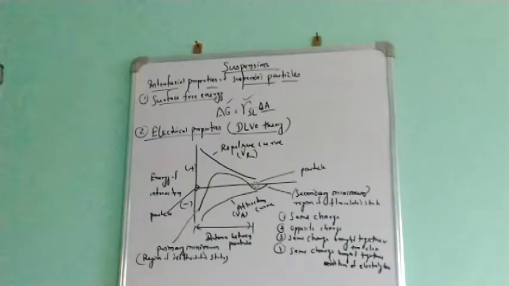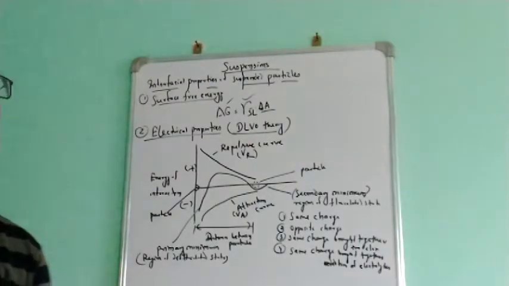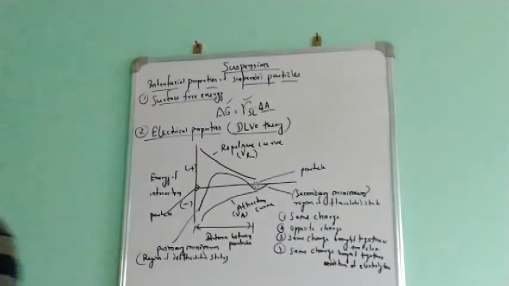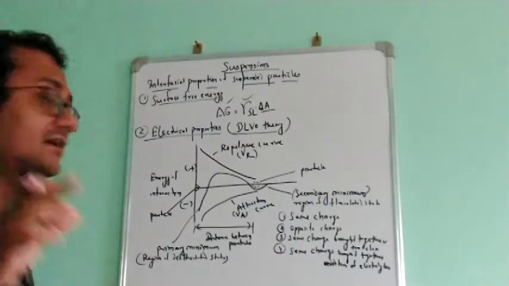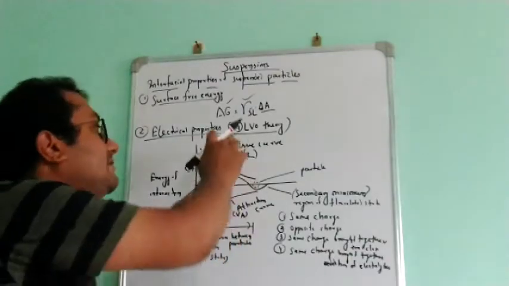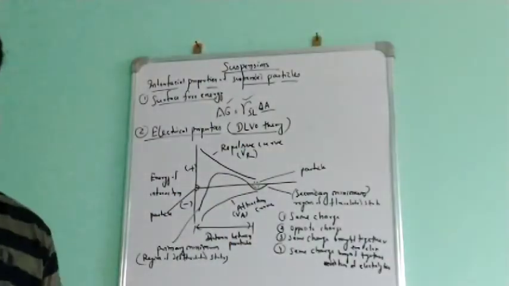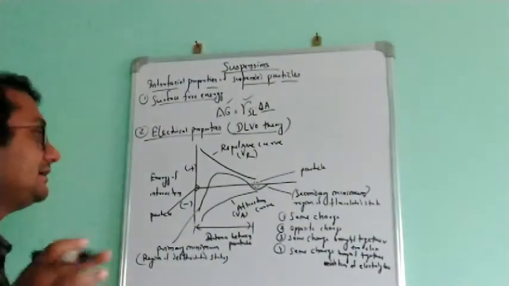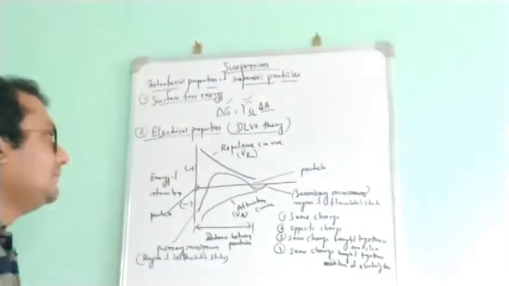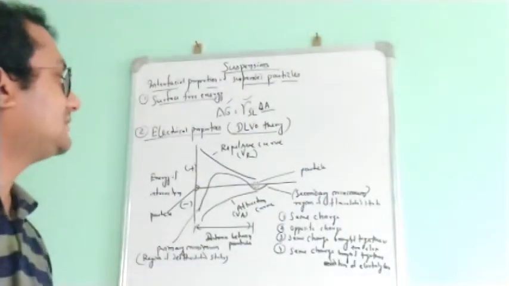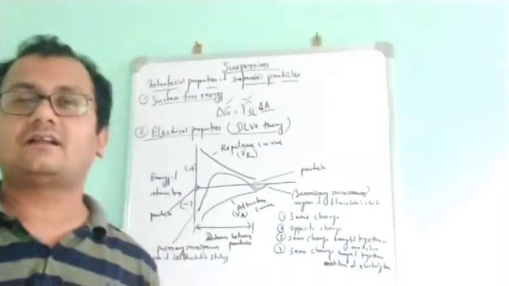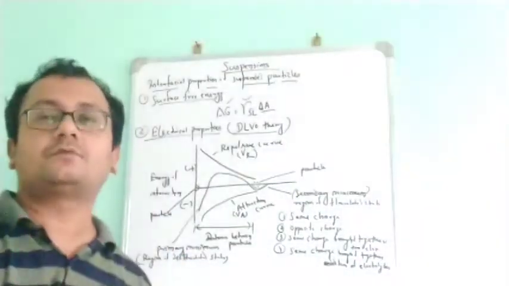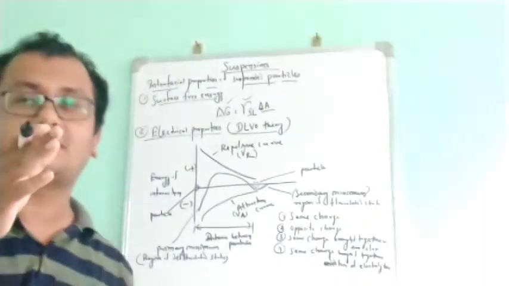Now let us discuss electrical properties. In these electrical properties, it's also very difficult to understand, and it's given by the DLVO theory. In the colloids I told you about the DLVO theory, and this electrical property is described by DLVO, four scientists. First of all, let us discuss how the particles interact with each other, and how it will show us the process we have to utilize to stabilize.